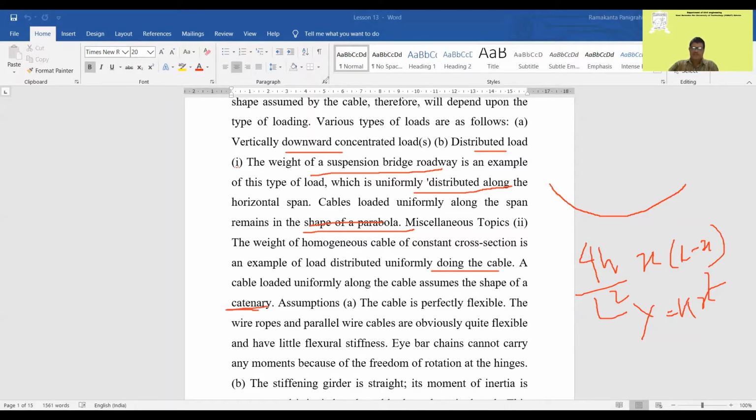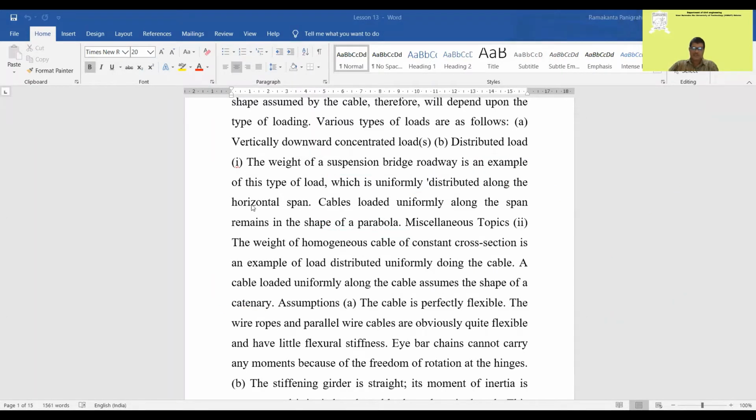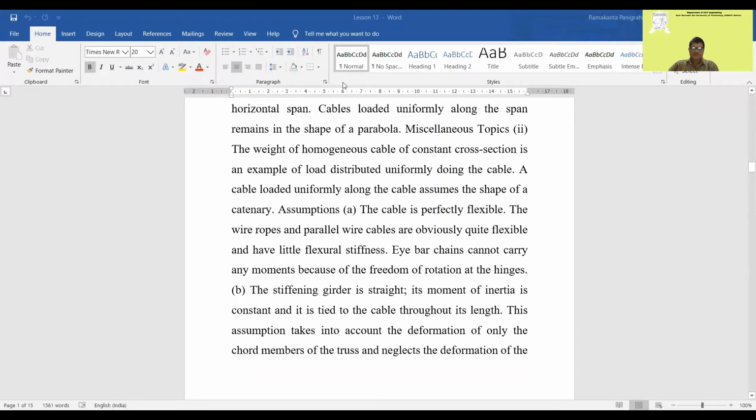Now, what are the assumptions for this analysis of cables? Let us see the assumptions in the analysis of cables. The first assumption is that the cable is perfectly flexible. The cable is not rigid at all. It is very flexible and can take any shape depending on the loading.